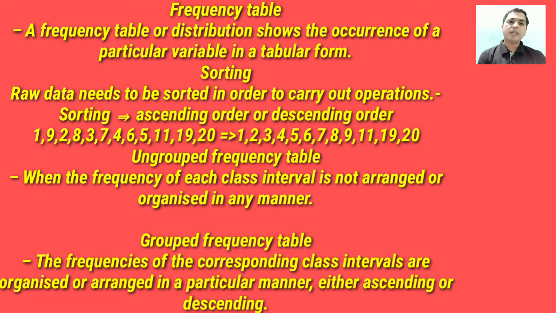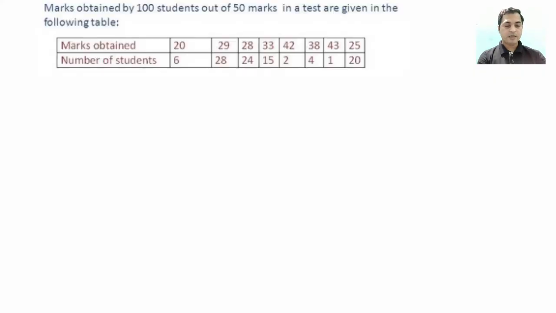So it is clear how to find the frequency table. For that we will have to do sorting. In sorting, we write the data in ascending or descending order. In an ungrouped frequency table, the frequency of the class interval is not arranged, and in a grouped frequency table, the frequency of the corresponding class interval will be arranged.